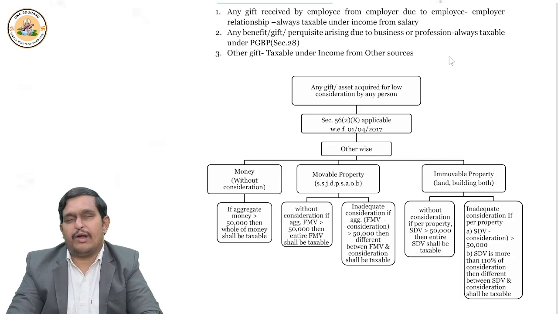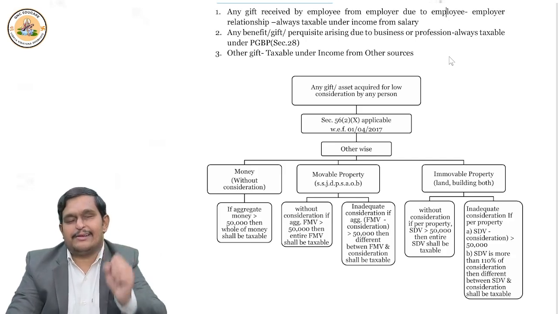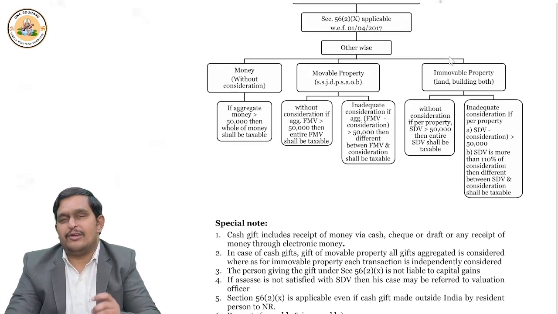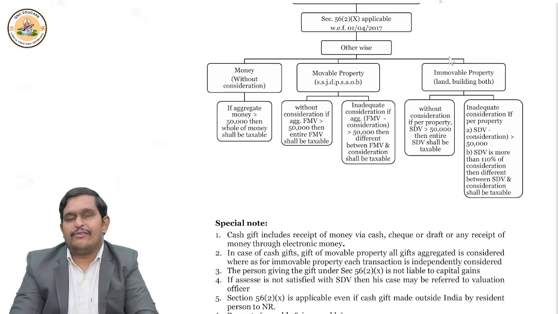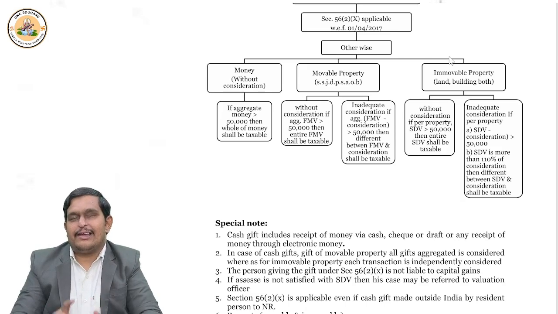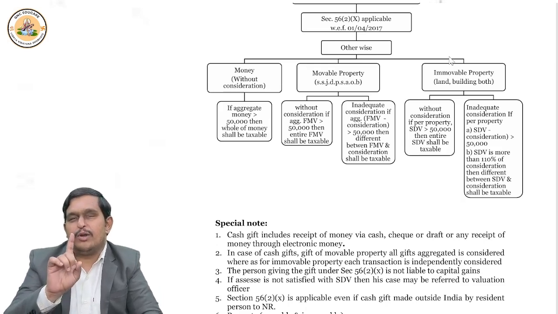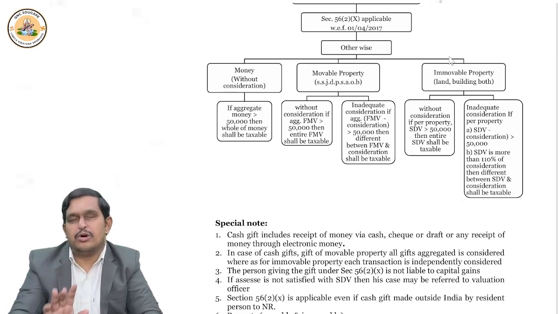Then also check the second point, that is, whether the stamp duty value is more than 110% of the sale consideration. If that is the case, then definitely the difference between the stamp duty value and the sale consideration is taxable. But here we will not check the aggregate. We will check each immovable property transaction separately. This way you are supposed to remember.